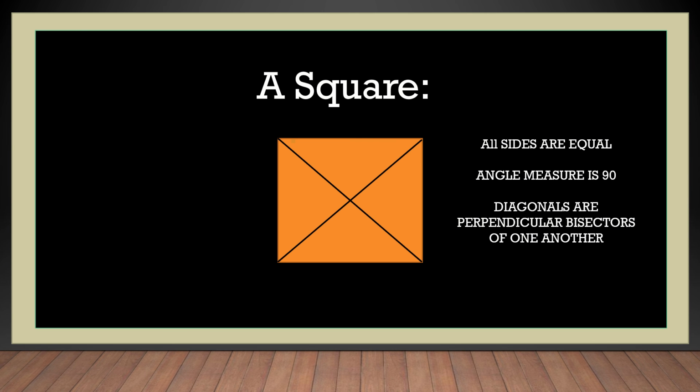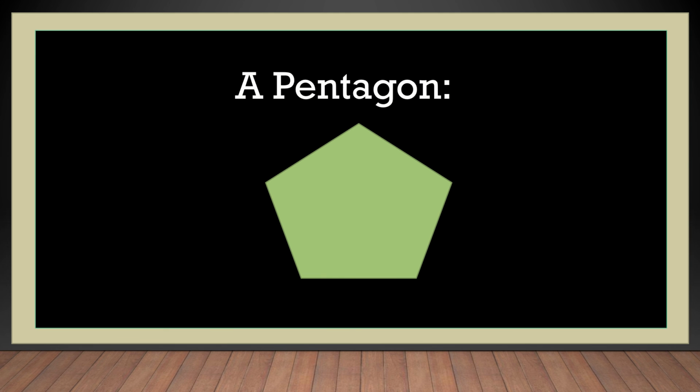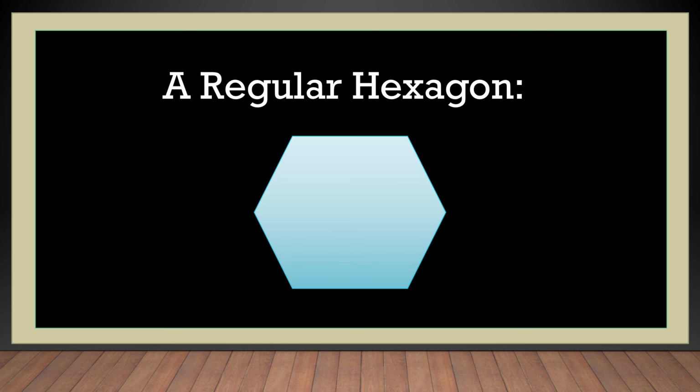Very good. Now let us go to the next figure, that is a regular pentagon. What are the properties of a regular pentagon? All its sides are equal would be the first, and angle measure is 180 degrees. Okay. Let us go to the last figure, a regular hexagon.